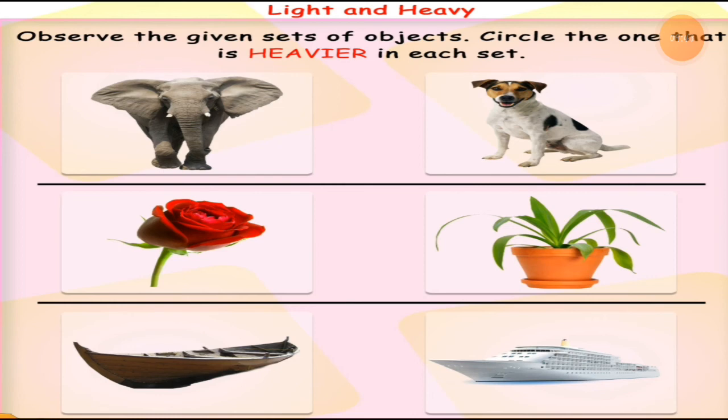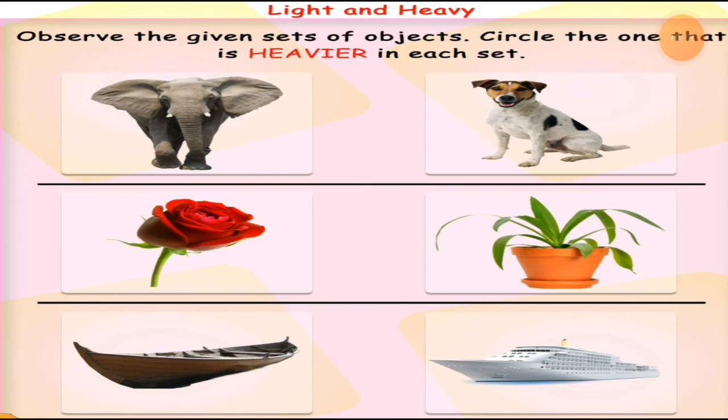So here the same heading is there, light and heavy. Observe the given sets of objects. Here are the objects. These two you can call an object. One is an elephant and a dog. So circle the one that is heavier in each set. You have to circle the thing which is heavier.